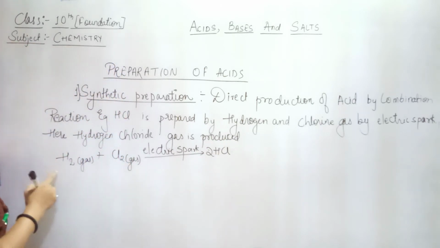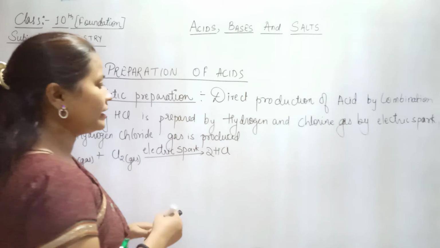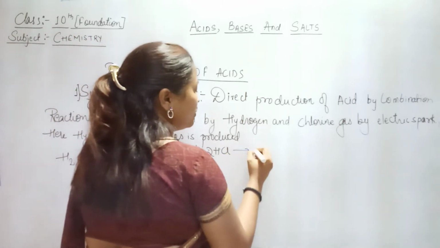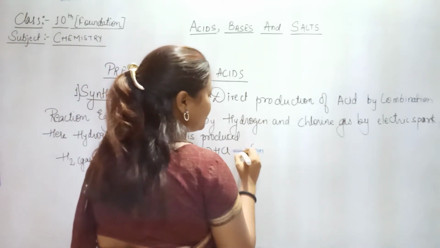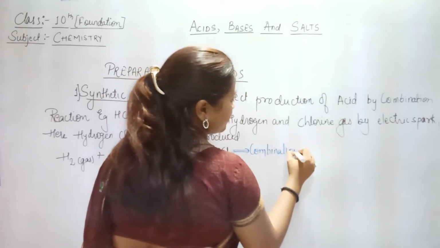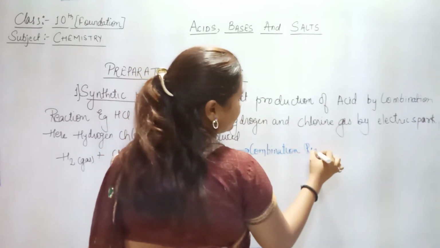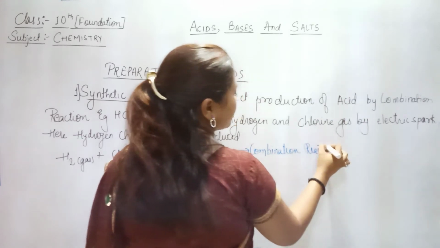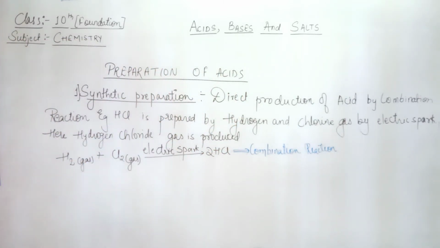So here you can say this reaction is a, directly you can say that this reaction is a combination reaction. So I hope it is clear. ठीक है. So this is what is known as synthetic production or synthetic preparation of acids. I hope it is clear to you.